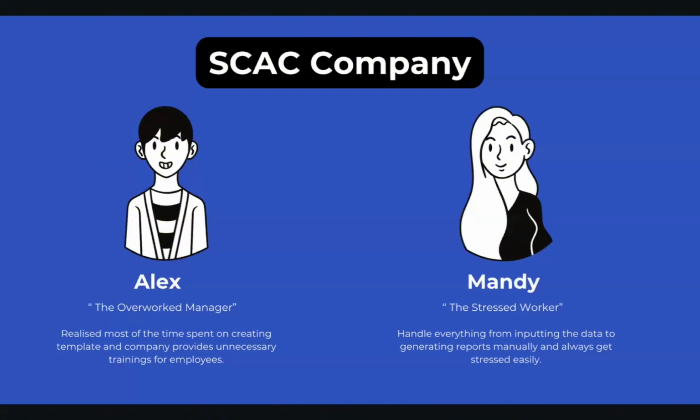On top of that, the company provides unnecessary trainings for employees, which also leads to underutilizing the limited resources available, which is the capital. Additionally, here's Mandy. She is always stressed about her work because she's handling everything from inputting data to generating reports manually by herself. So these are the several problems that lead to certain challenges that SMEs face in general.